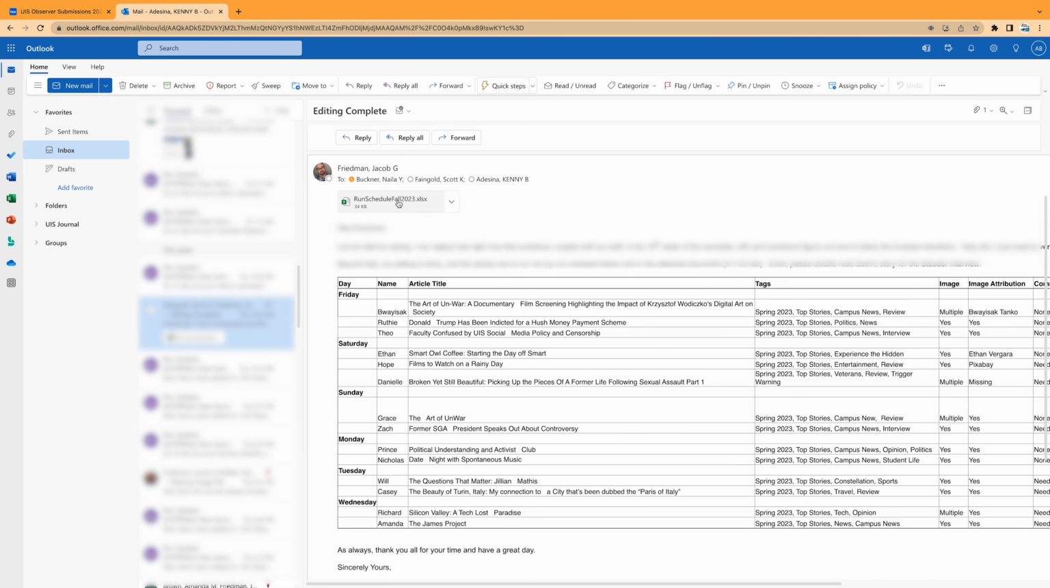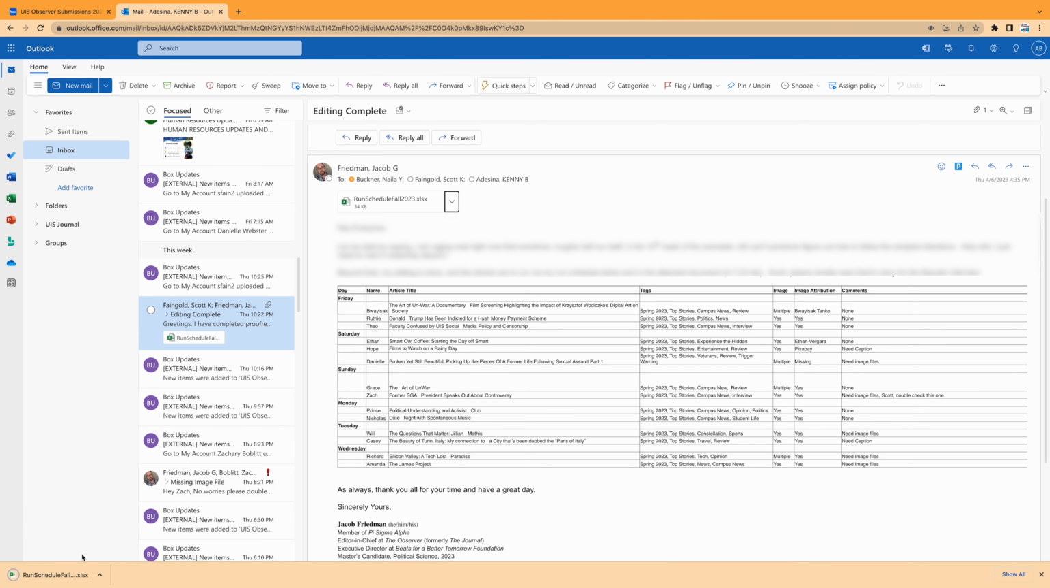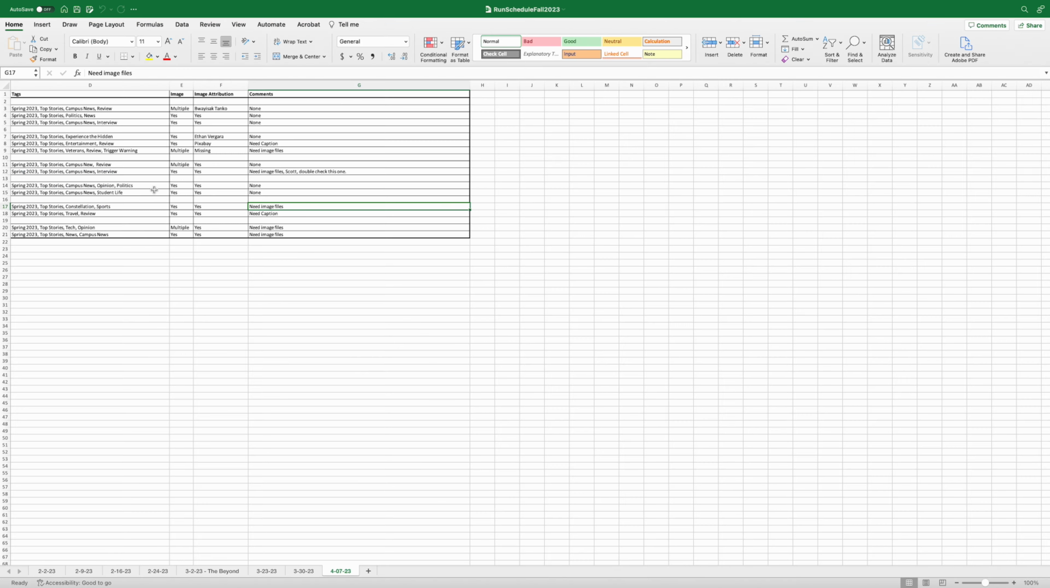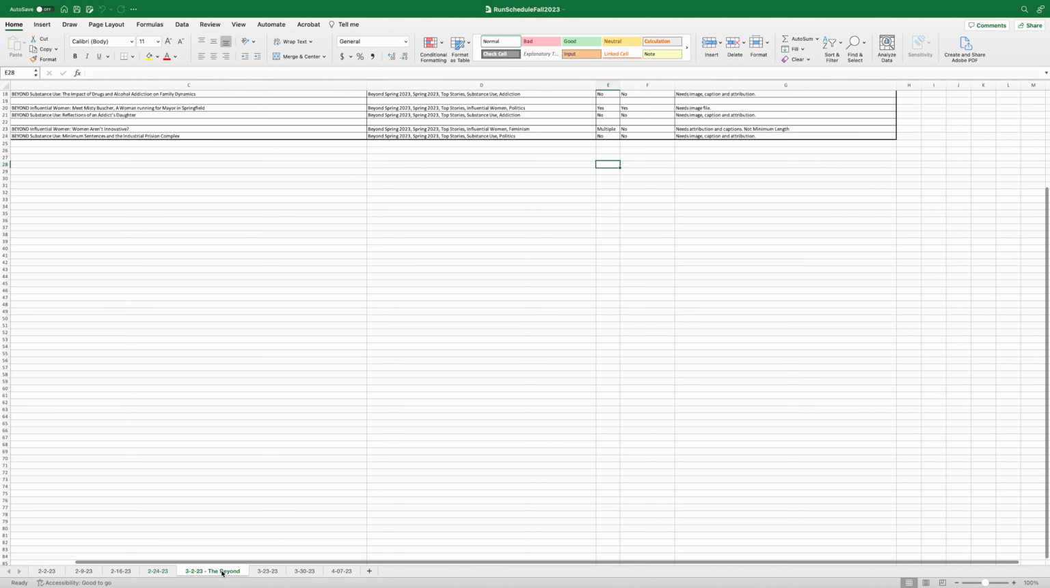The current editor-in-chief also sends an Excel file with the same information which can be downloaded to your computer. Click here on the drop-down button and download the file to access it on your computer easily. As I said, you can see schedules for the past weeks of the semester here.